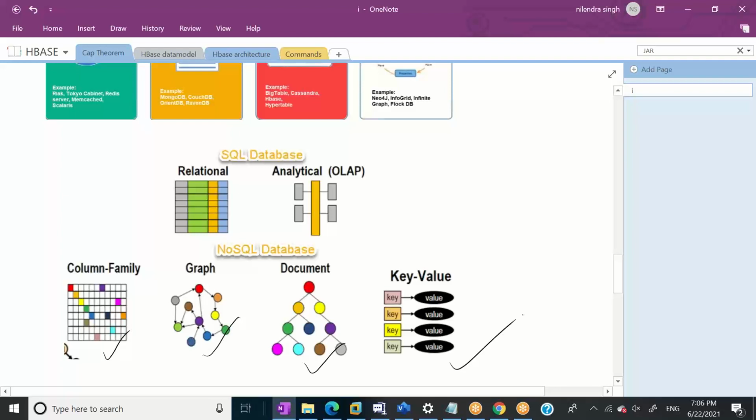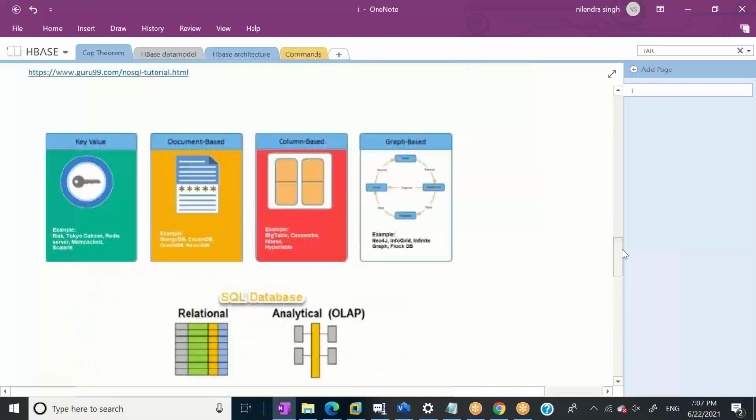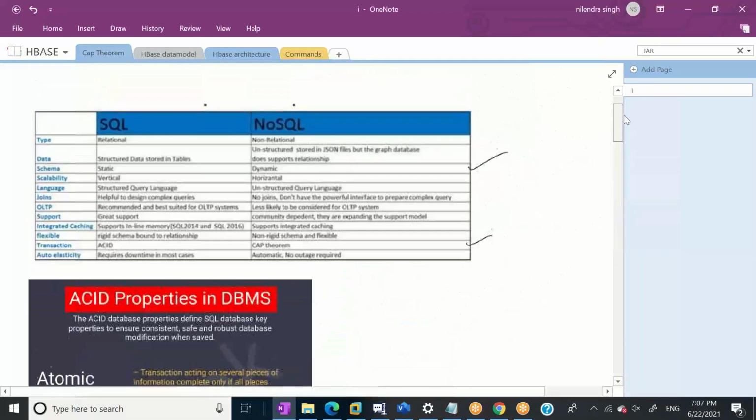Don't worry if you're not getting, it's very simple. In column family, we store data in columnar format. In graph, we store data into graph format. In document, we store data in document format, and in the key value, we store data in key value format. Okay, let me cover it quickly with examples.